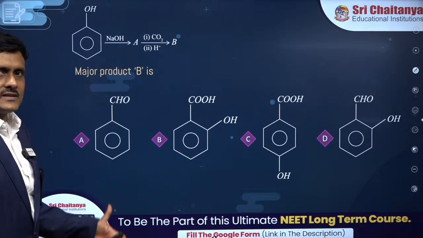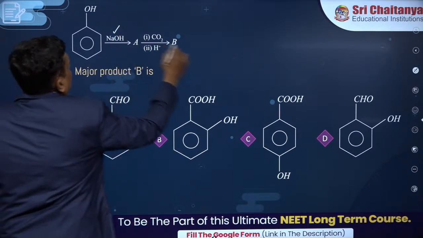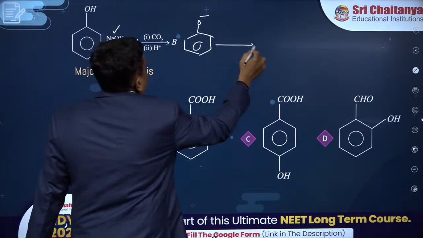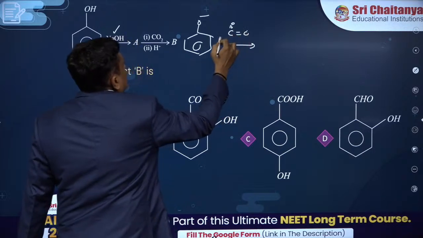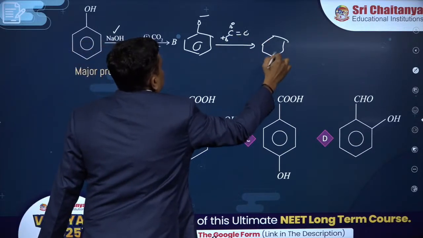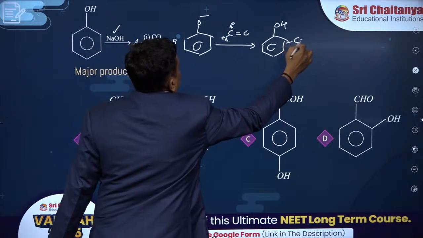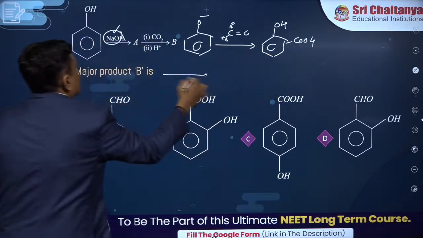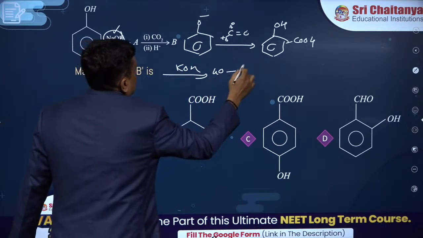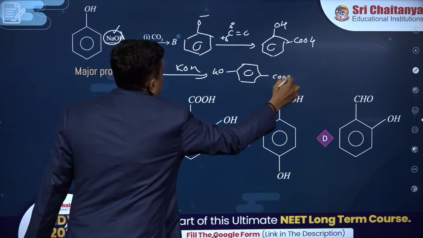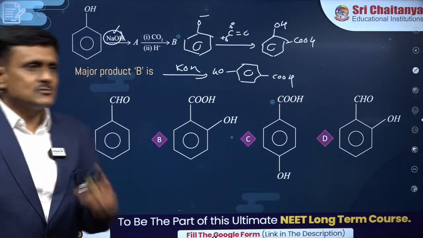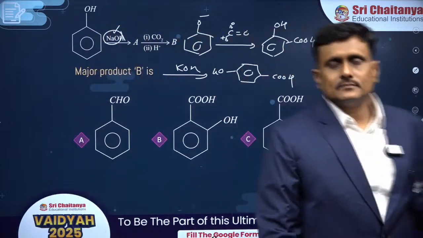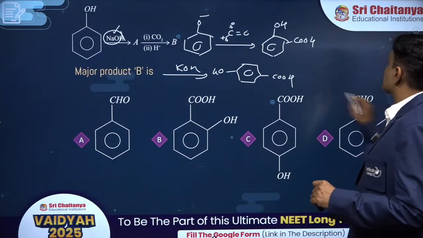What do you call this reaction? If you take NaOH, you will first get O minus, which will attack in this electrophilic substitution, ortho-para directing. You will get OH, COOH. Remember, if you take NaOH, you will get ortho as the major product. If you take KOH, you will get para as the major product. Remember this, don't commit a mistake, buddies. If NaOH is present as catalyst, salicylic acid is the major product. This is called salicylic acid.